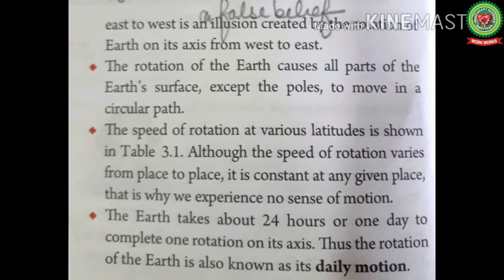The rotation of the earth causes all the parts of the earth's surface except the poles to move in a circular path. This is because all the latitudes are complete circles. When the earth rotates, latitudes also rotate from west to east around the axis, but the north pole and south pole are dots, so they remain in their own position and do not move.